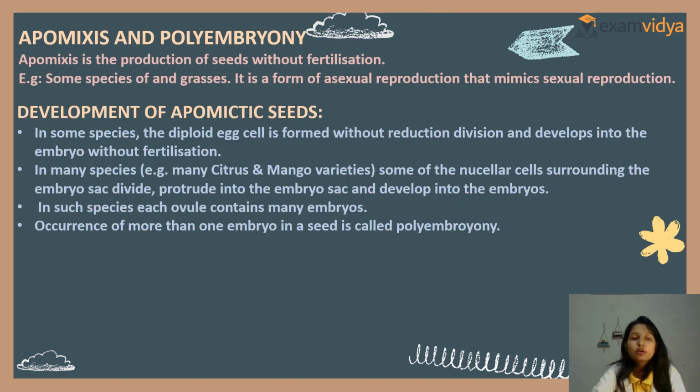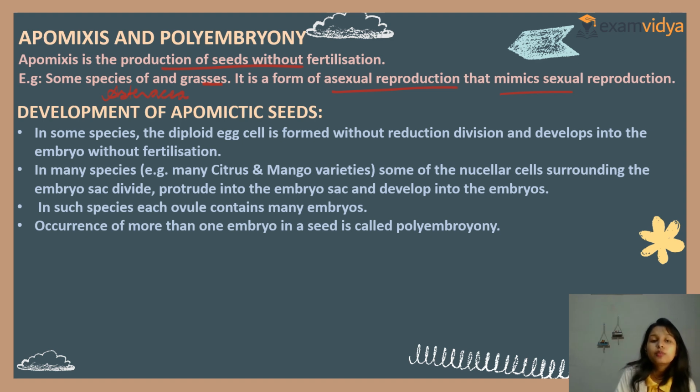Now we have the last topic, last but not least, apomixis and polyembryony. Apomixis is the production of seeds without fertilization. Clear? Some species of grasses, and one is missing, that is Asteraceae. It is a form of asexual reproduction that mimics sexual reproduction. So species of Asteraceae and grasses.